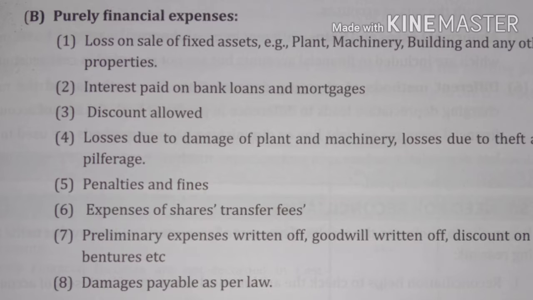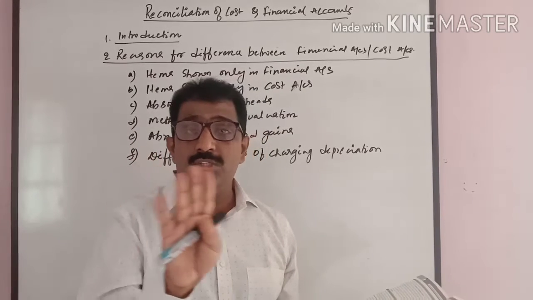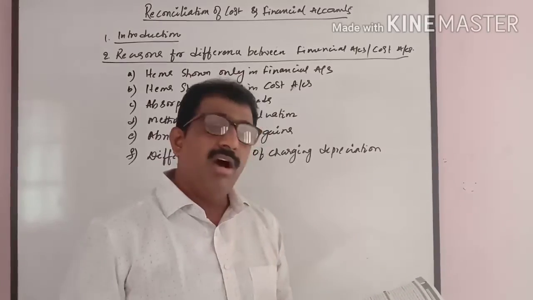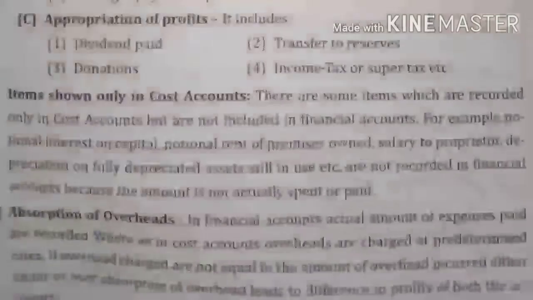All these are financial expenses in nature. While preparing the cost sheet, the cost accountant will never consider all these expenses.